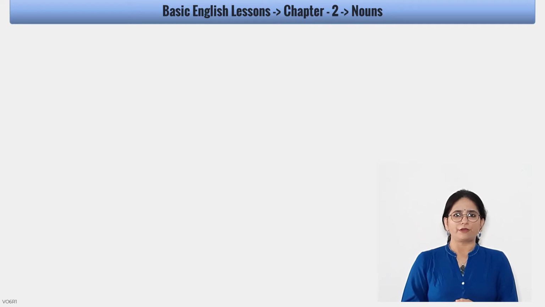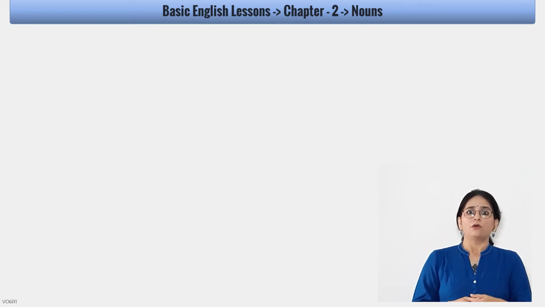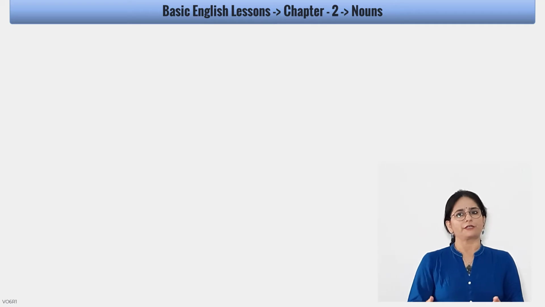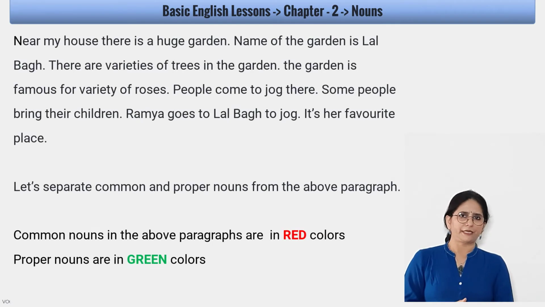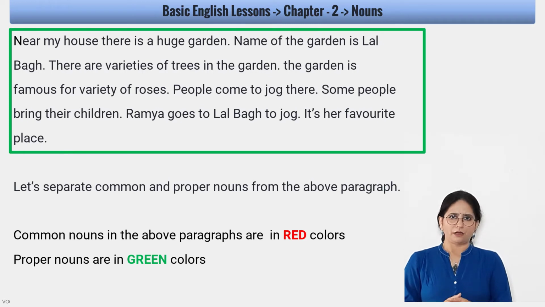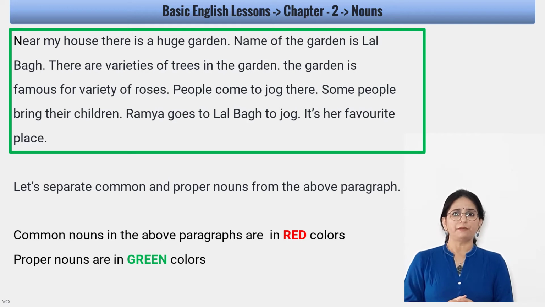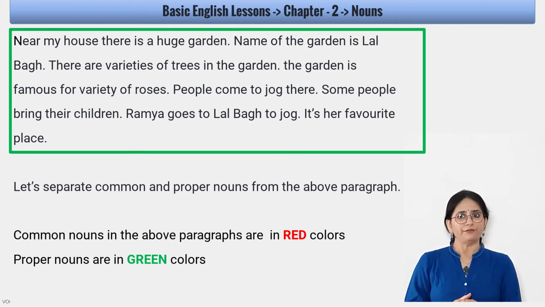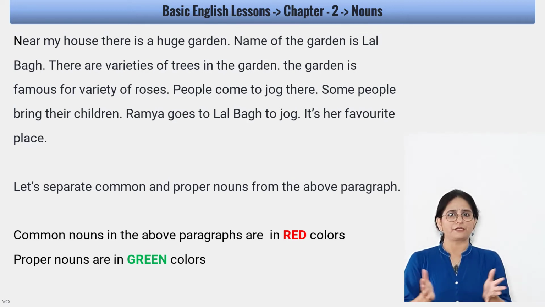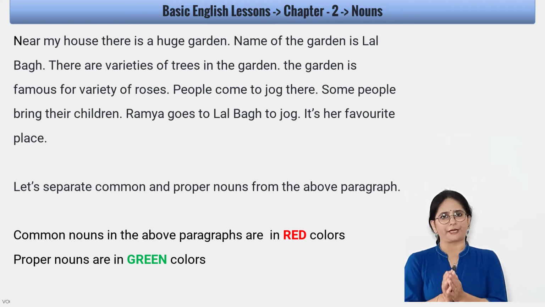Now we will read the following paragraph and find out what the proper nouns and the common nouns are in this paragraph. Okay, let's read the paragraph now. Near my house there is a huge garden. Name of the garden is Lal Bagh. There are varieties of trees in the garden. The garden is famous for variety of roses. People come to jog there. Some people bring their children. Ramya goes to Lal Bagh to jog. It's her favorite place.